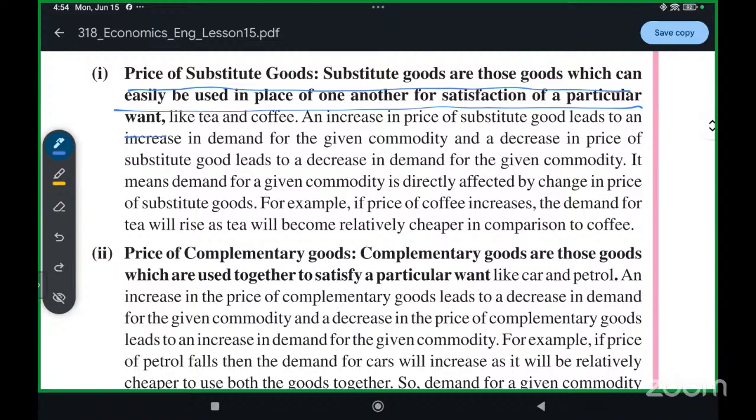That is your substitute item, something that can replace your commodity.